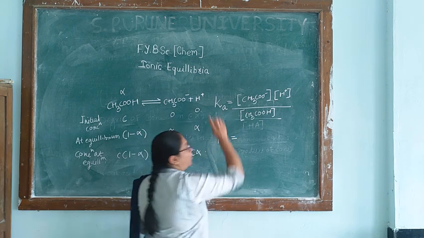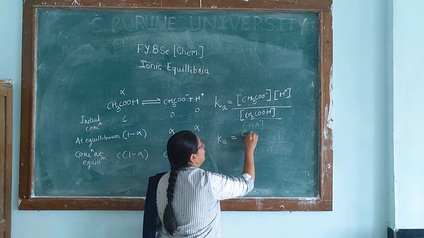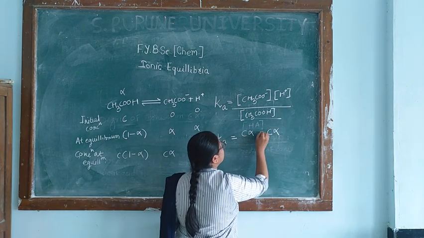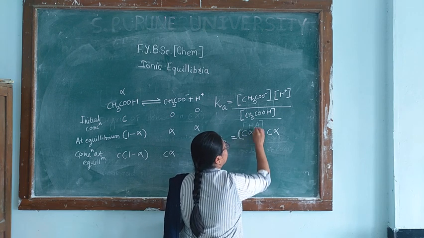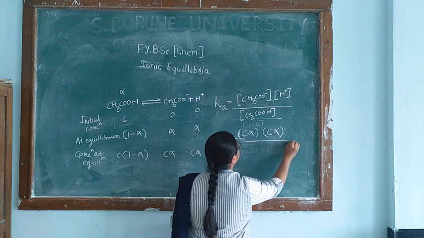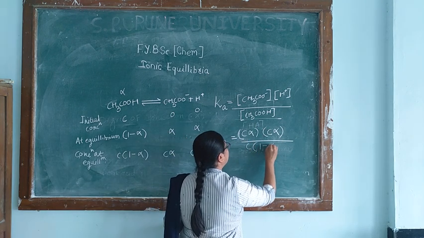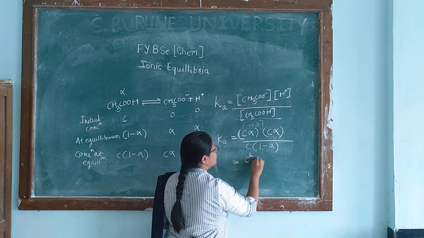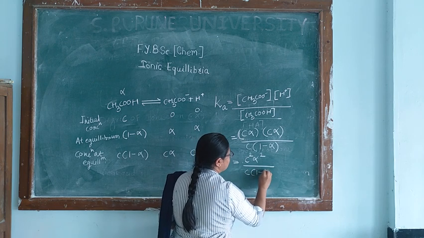The concentration of the acetate ion at equilibrium is C alpha into the concentration of H plus, that is also C alpha, divided by the concentration of the unionized form, that is C into 1 minus alpha.